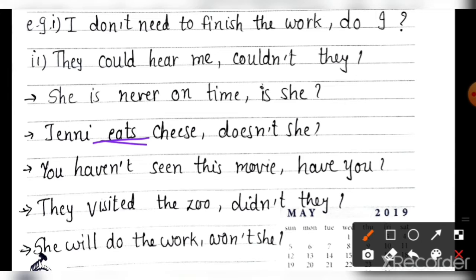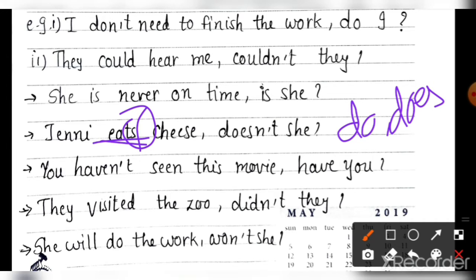Which tense is it? S is given, and we all know that s or es is added to the verb in simple present tense. It means simple present tense. Which auxiliary verbs do you use to make negative in simple present tense? They are do or does. It means you have to use do or does. As here s is used, we will use does.